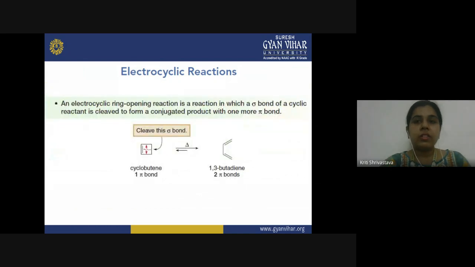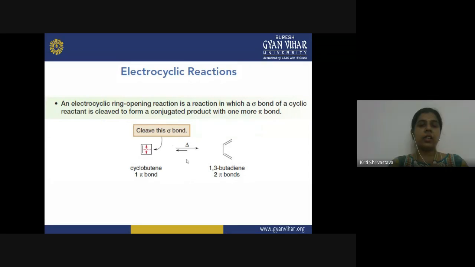Now, just the reverse of it, we have the electrocyclic ring opening reaction. In the ring opening reaction, a sigma bond of a cyclic reactant is cleaved to form a conjugated product with one more pi bond. So cyclobutene undergoes ring opening under thermal conditions, and you can see that when the ring is open you get two pi bonds, but earlier in the reactant we have only one pi bond. So this was a brief revision of electrocyclic reactions.